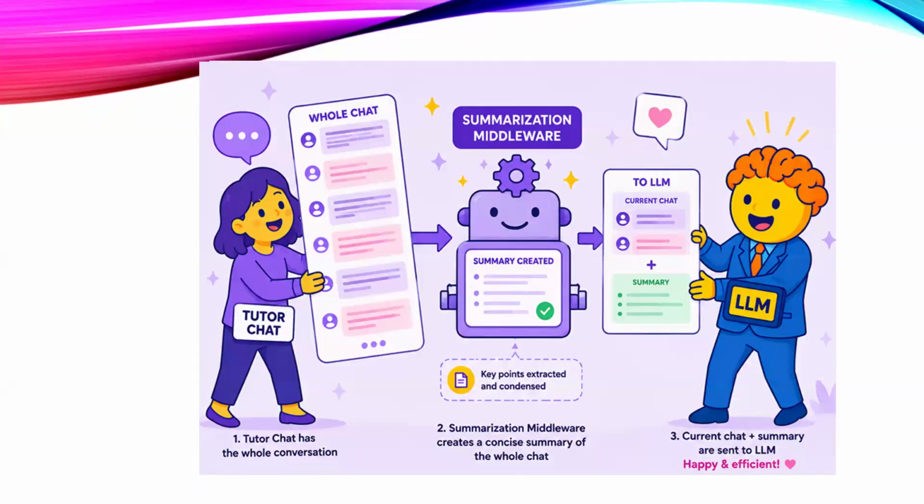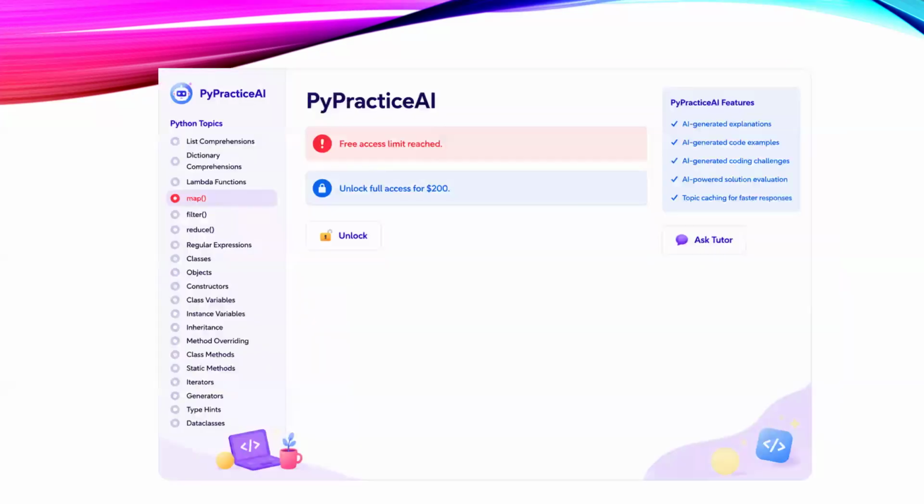Next, we will use summarization middleware to summarize older messages in the chat conversation. Once summarization is triggered, the summary along with the recent chat messages will be sent to the LLM. This will help us manage the growing conversation history and make our chat application more efficient.